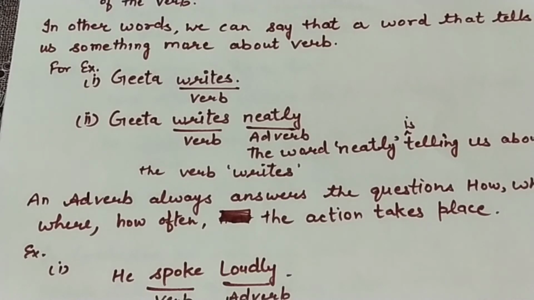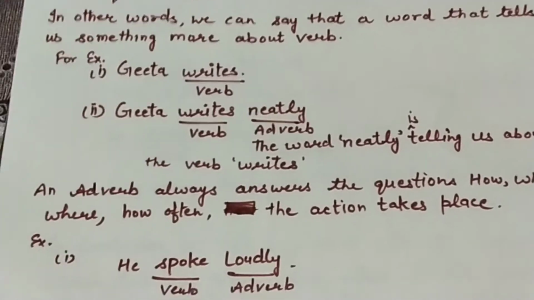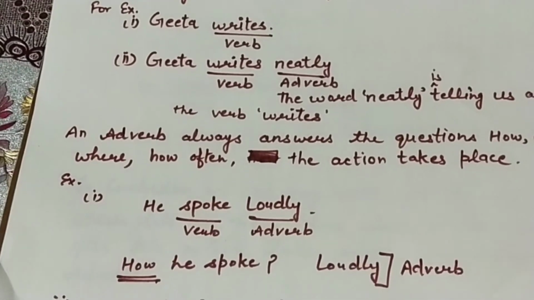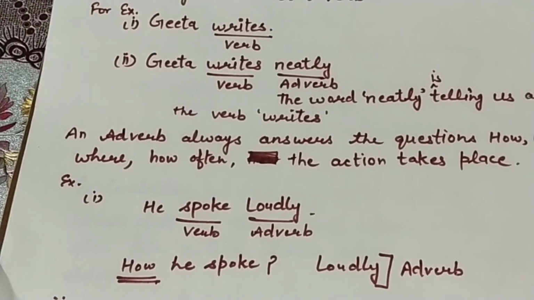Like, he spoke loudly. We already know what action is being performed in this sentence. Spoke. How did he speak? Loudly. The word loudly is telling us his way of talking, his way of speaking. And that's why loudly is an adverb.